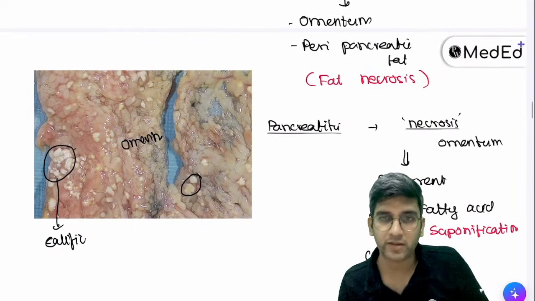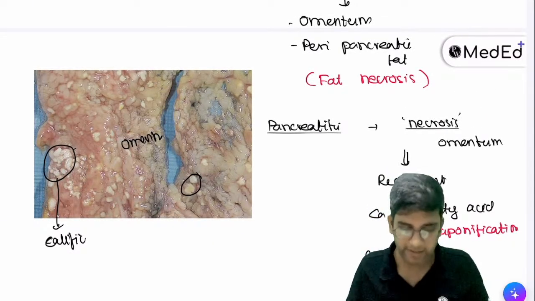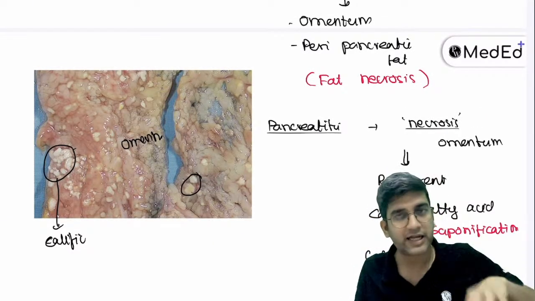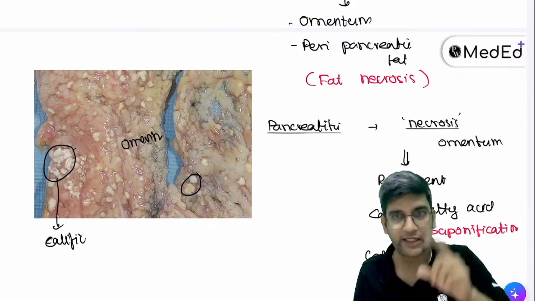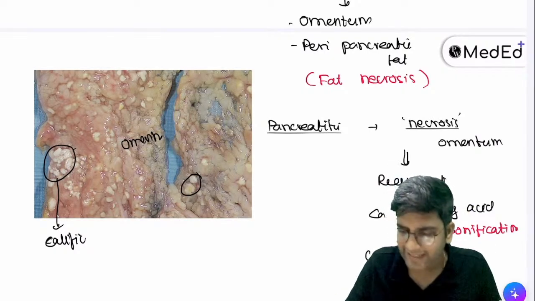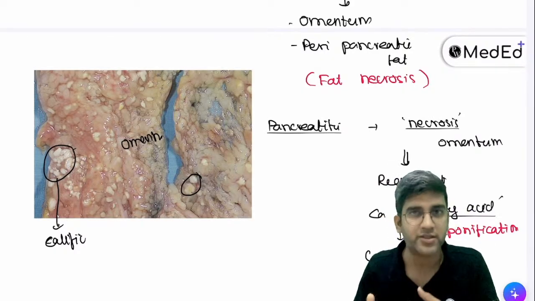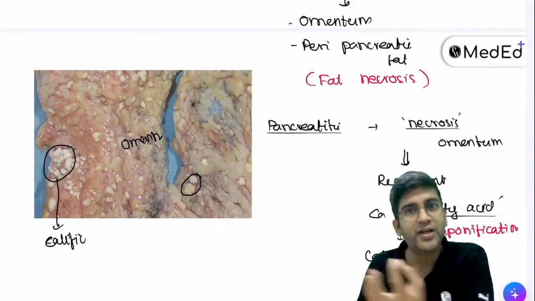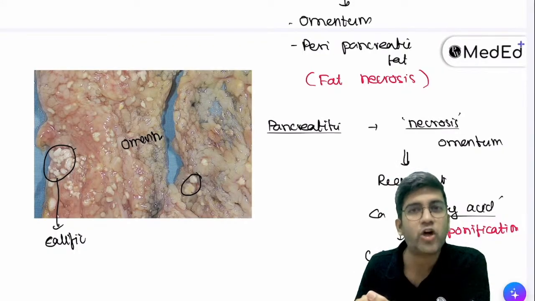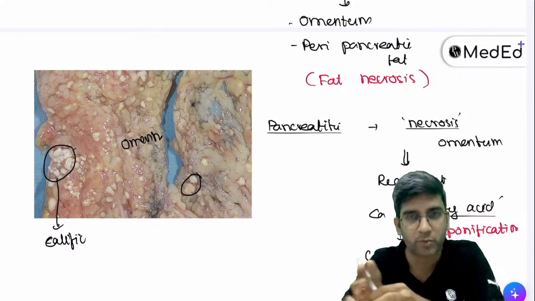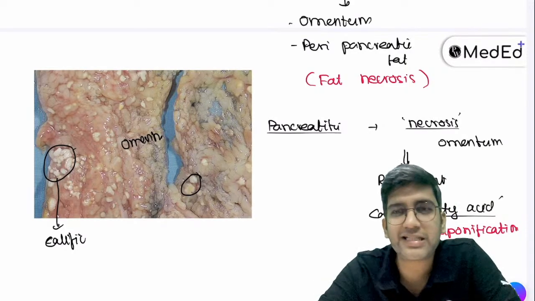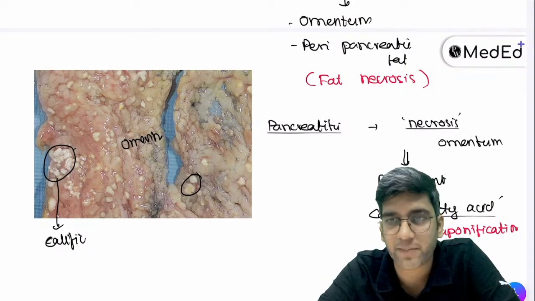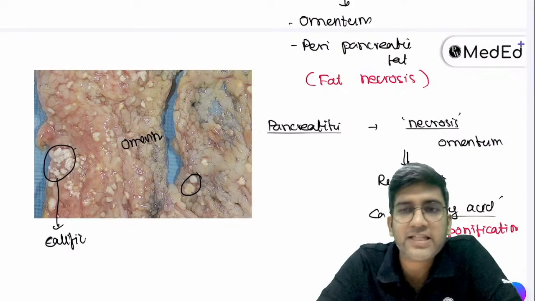This is omentum, not pancreas. In pancreas, I will not have fat necrosis; pancreas will have liquefactive necrosis, right? Fatty acid is what soap formation is. Soap solidifies. When I solidify fatty acid, it forms soap. Here, the fatty acid is becoming a little bit solid because of the calcium, so we call it saponification. Not exactly the right term, but it's completely calcification. Fatty acid binds to the calcium and forms calcification.